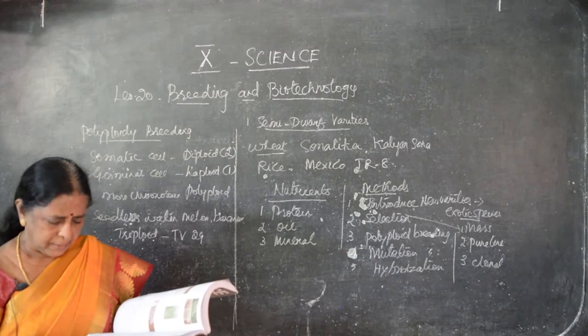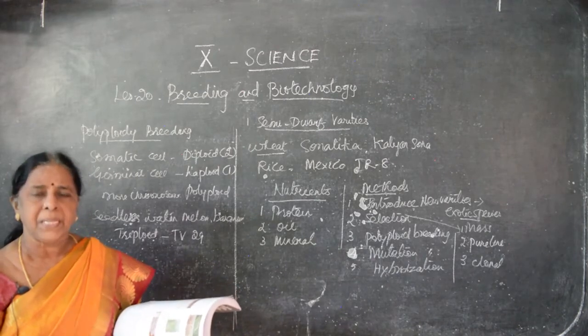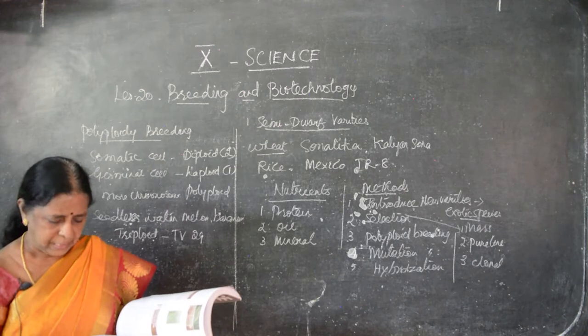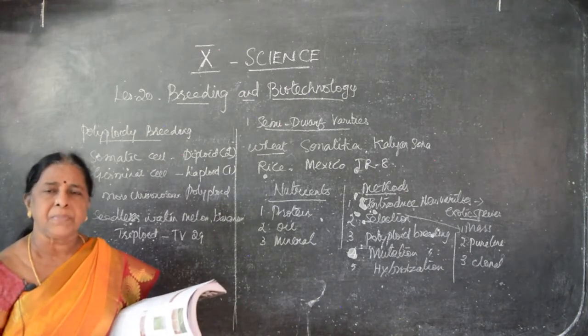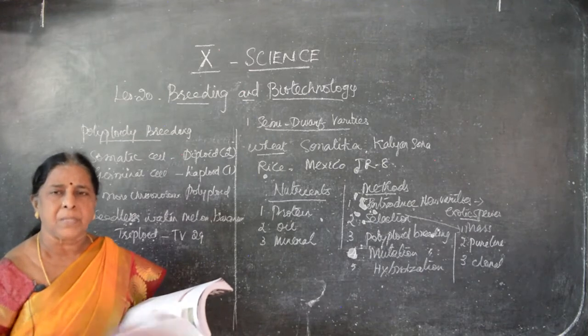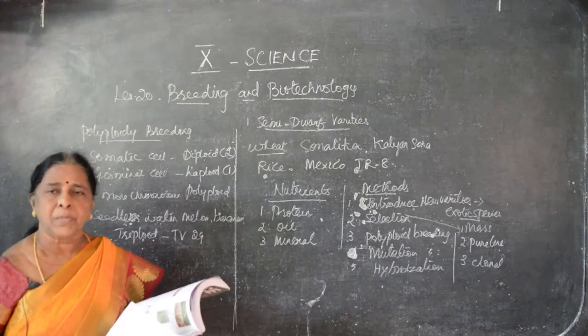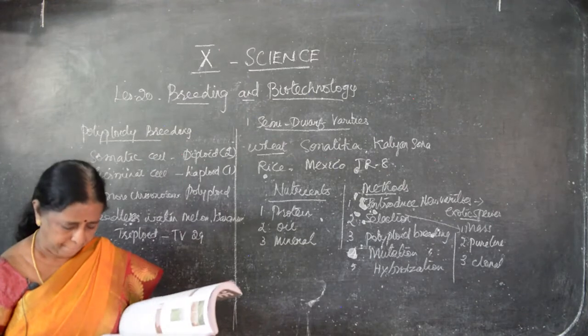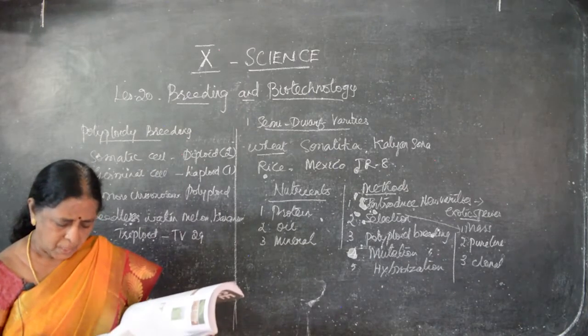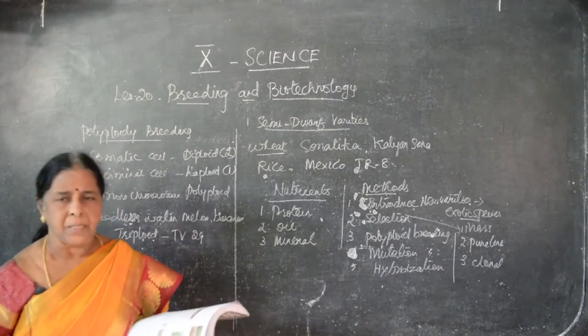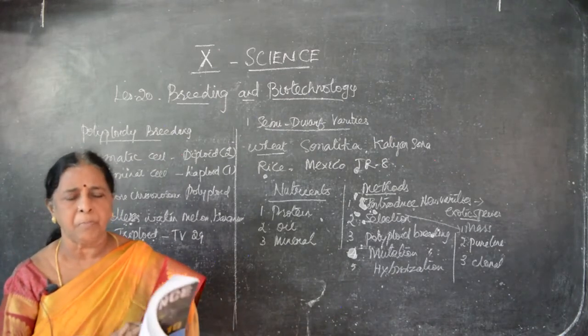And triticale, this is a hybrid variety of wheat. We are getting it from that. It has higher dietary fiber and protein. So by consuming this wheat we get dietary fiber. Dietary means what? Fibrous food. Fiber is good for digestion. And Rapo brassica is an allotetraploid produced by colchicine treatment. Okay, these are the new types of plants.